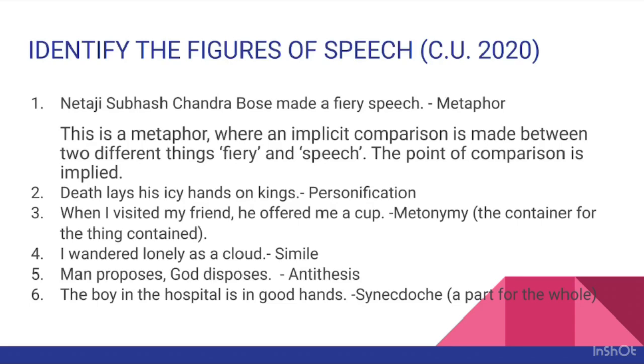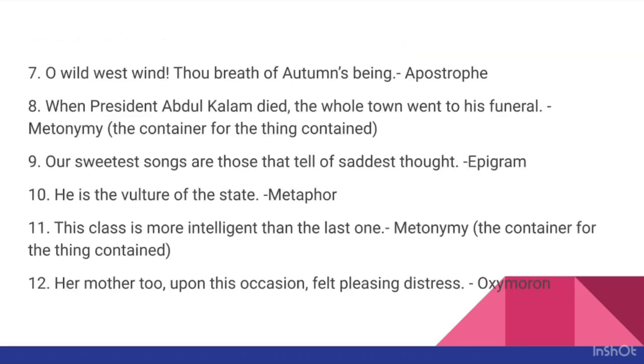Next, the boy in the hospital is in good hands. This is a synecdoche, as here in this sentence, the word hands actually refers to the doctors. So a part is mentioned for the whole. This is synecdoche. Next, O wild west wind, thou breath of autumn's being. This is an apostrophe, as here an impassioned address is made to the west wind.